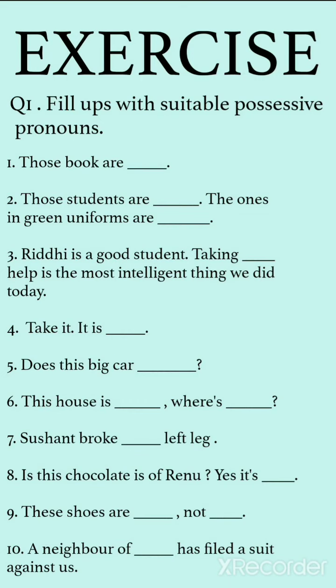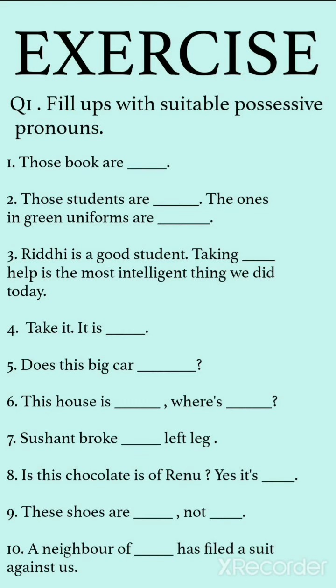Third, Riddhi is a good student. Taking dash help is the most intelligent thing we did today. So here, Riddhi is a good student. Taking her help is the most intelligent thing we did today. Take it, it is dash. Take it, it is yours. Does this big car dash? Does this big car belong to yours?